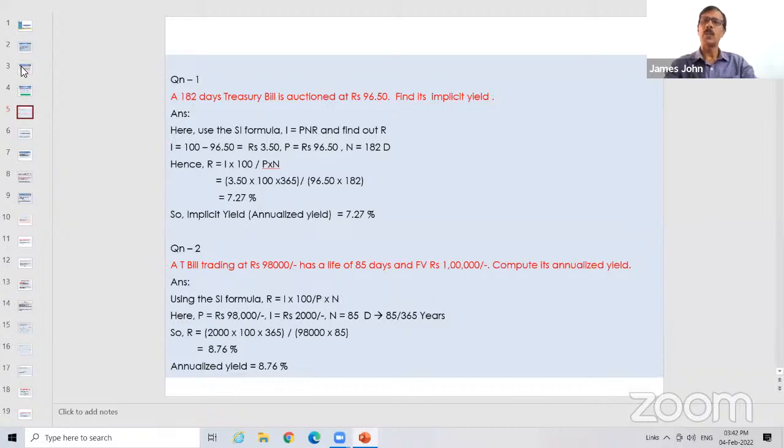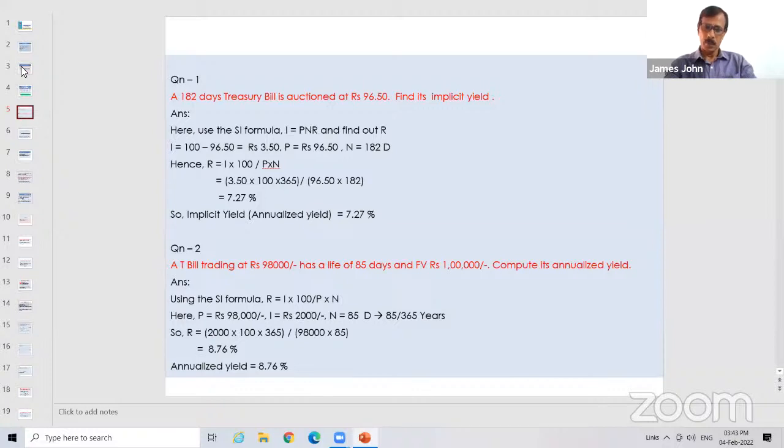And the other way is, suppose in between, a person had invested an amount for 182 days. After 100 days, he wants some money back. What is the way out? He cannot go to RBI and ask for the money, because RBI says we will pay you only at the end. So the other alternative for the person who is investing is to trade the security in the secondary market, in the stock market. Just like we do share trading, this treasury bill is actively traded in the secondary market.